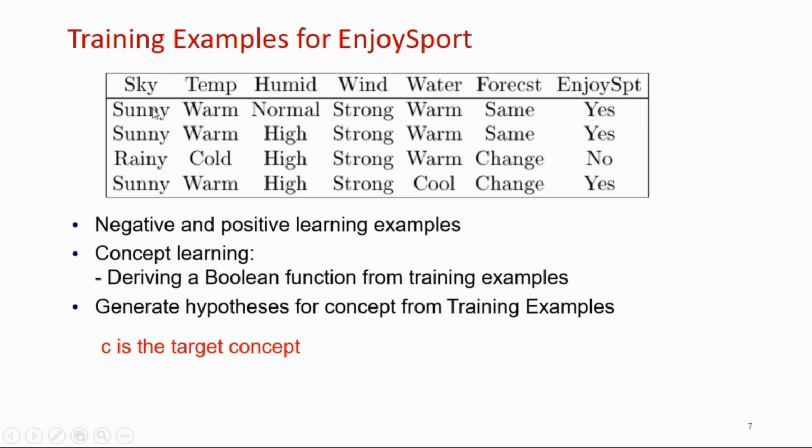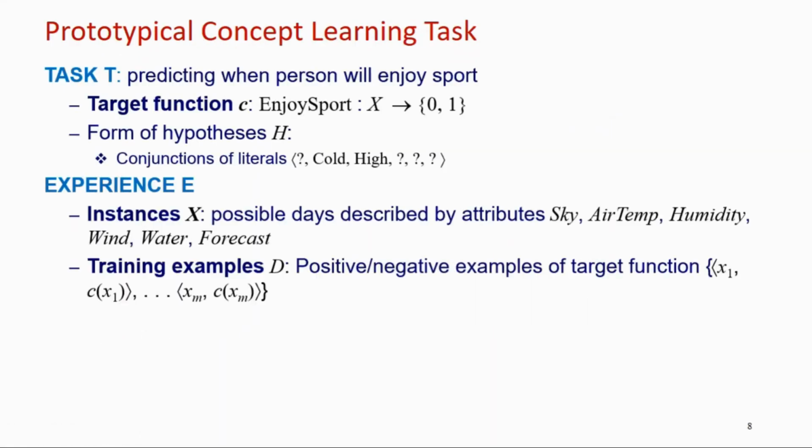So if you take this instance, x1 is here, and x1 and its concept, its label. Likewise, you have to take it, right? So there is always a set: x1 comma c of x1, x2 comma c of x2, x3 comma c of x3, x4 comma c of x4, for the previous table that is shown.